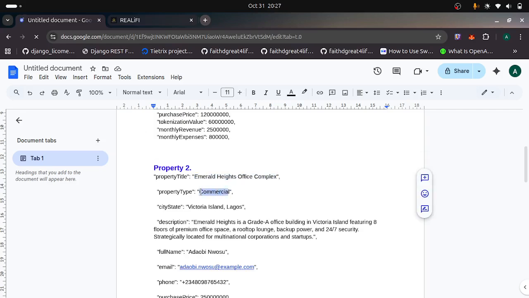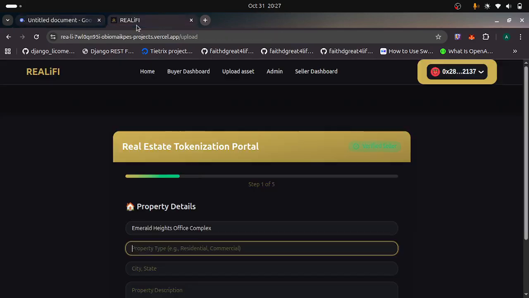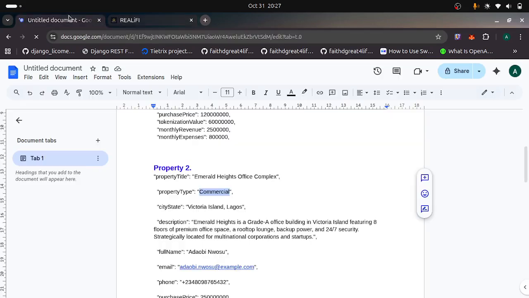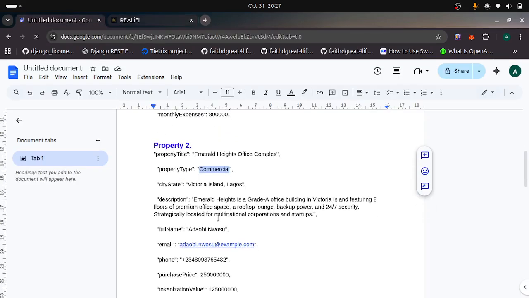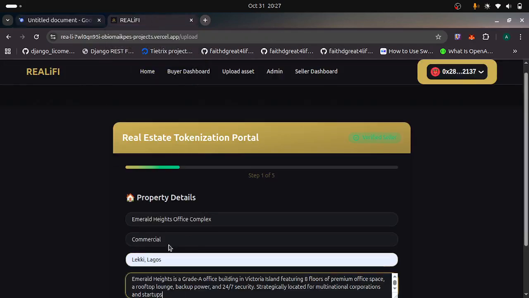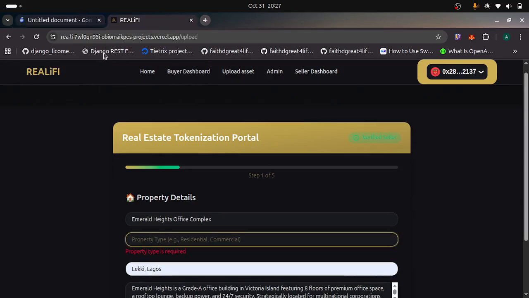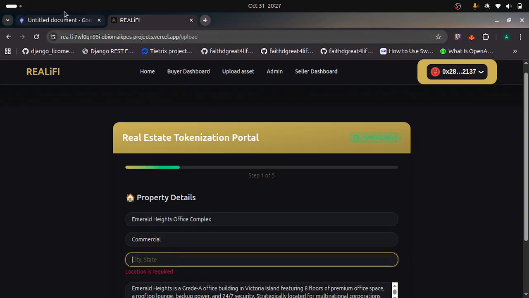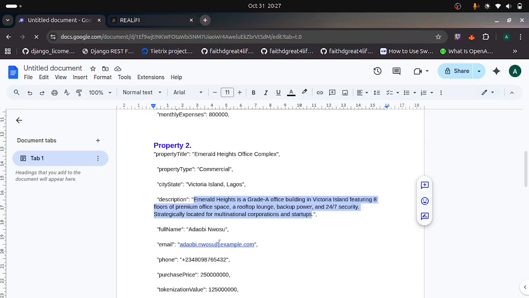Then city, state: Lekki, Lagos. Property description: Emerald Heights is a grade A office building in Victoria Island featuring 8 floors of... let me use the data here. Victoria Island, Lagos.